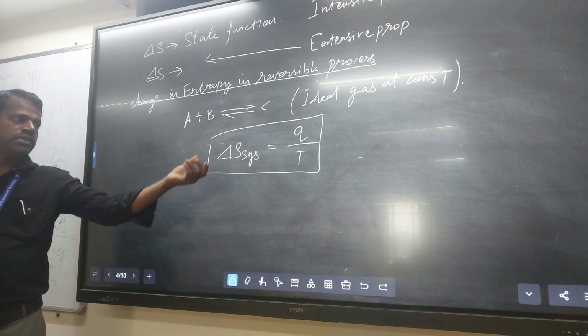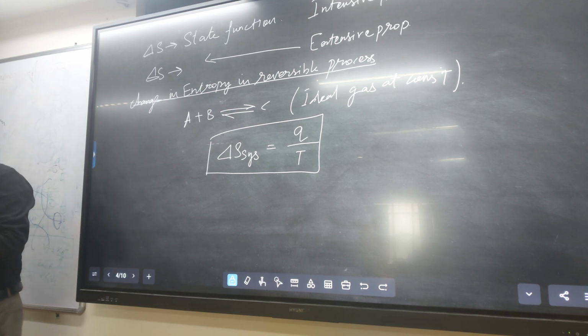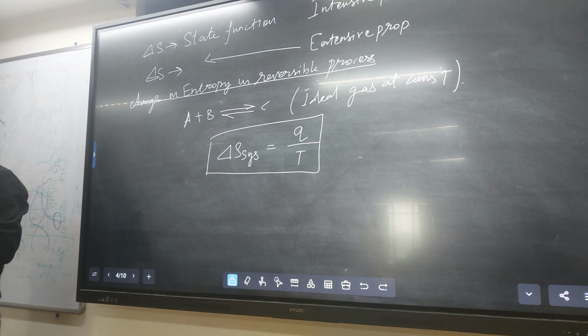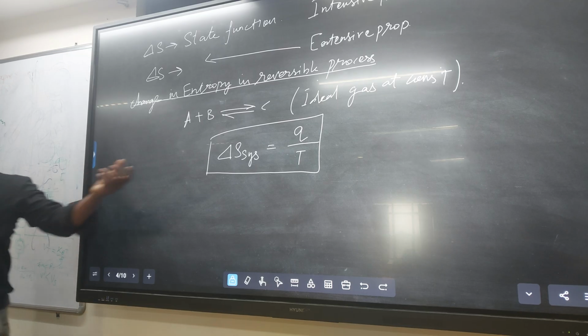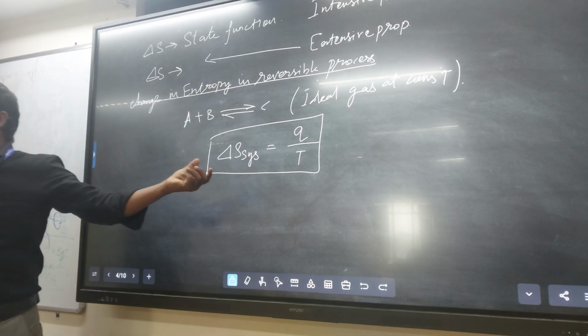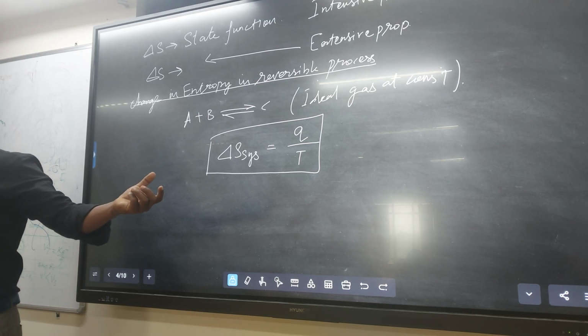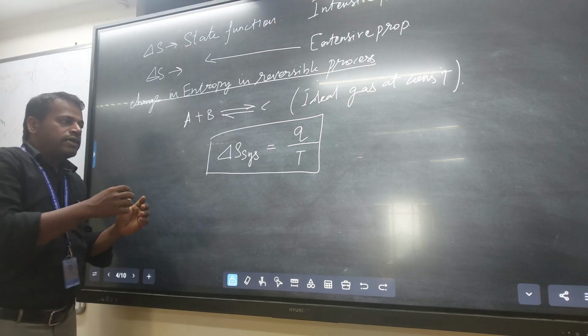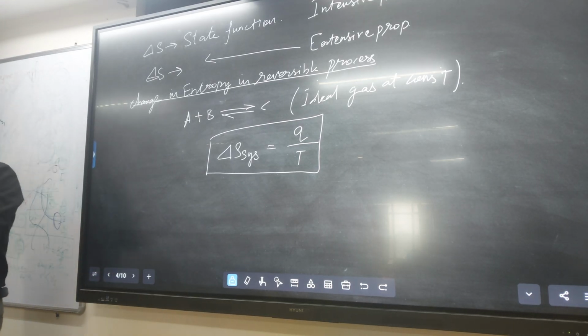Therefore delta S system equals Q by T, and the same amount of energy is lost from the surrounding. Then only the system absorbs it. How much energy is absorbed by the system, the same amount is lost from the surrounding.